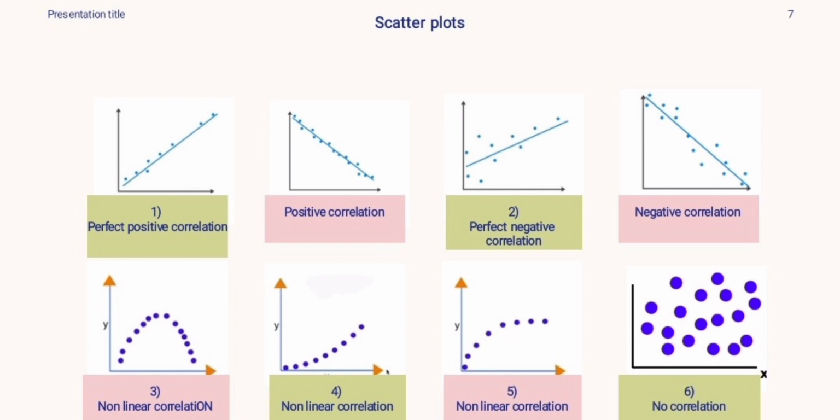Last is no correlation. No correlation is also called zero correlation. We know that correlation in the form of a straight line is called linear correlation, and when correlation does not form a straight line, it is called no correlation or zero correlation. See figure number 3, 4, 5 and 6.